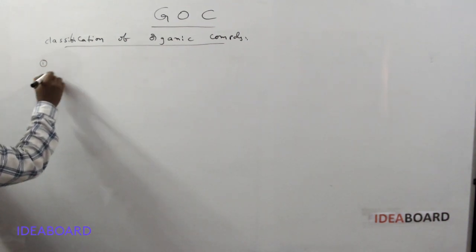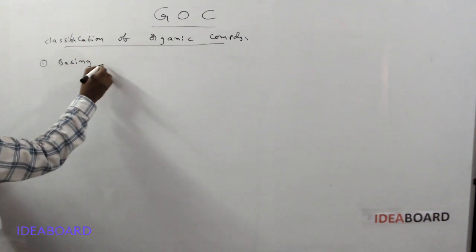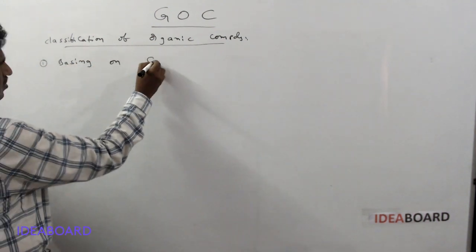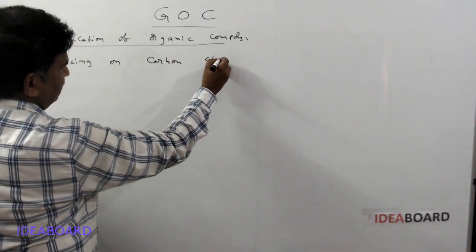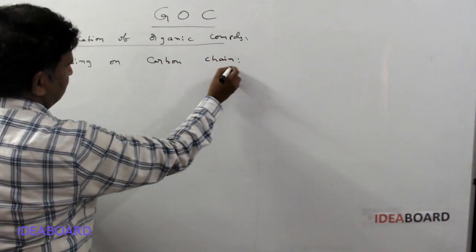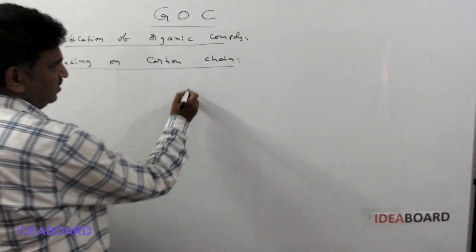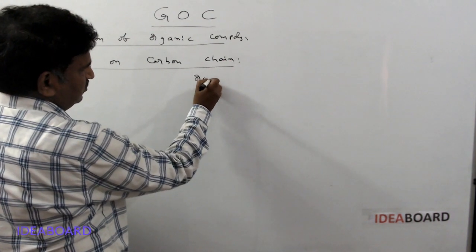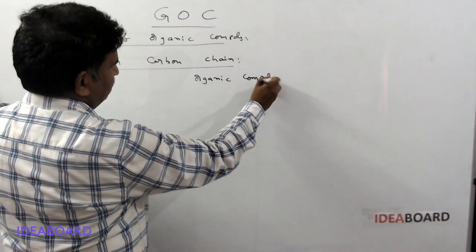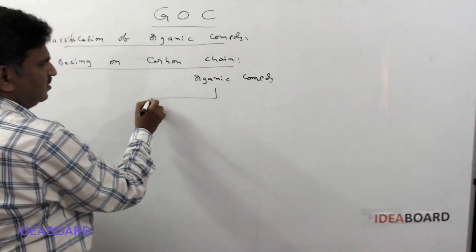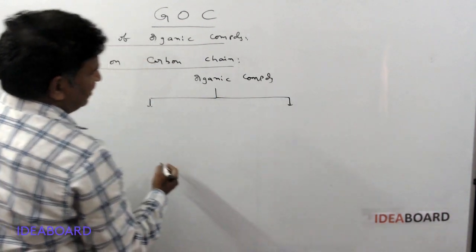The first one is based on the carbon skeleton or carbon chains. Here organic compounds are mainly classified into two types based on the carbon skeleton.